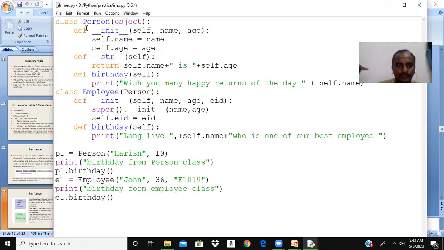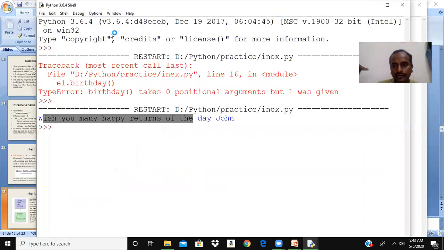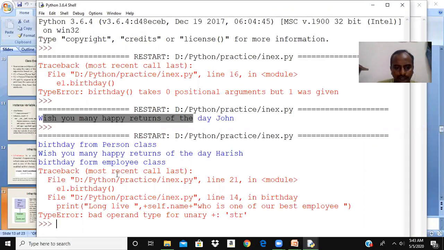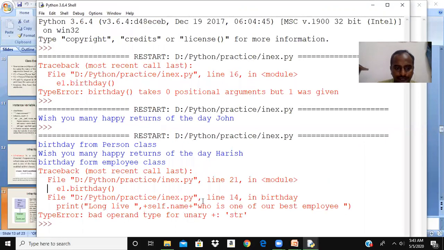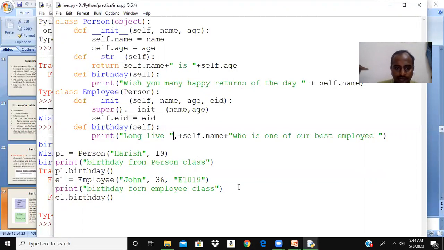Save, run module. Birthday from employee class, there is an error. Self dot name. Let me see what the error is. Press back, e1.birthday, long live self.name, who is our best employee. Bad operand. Oh, I had a comma there. That's a syntax error. Okay, then everything will be okay.